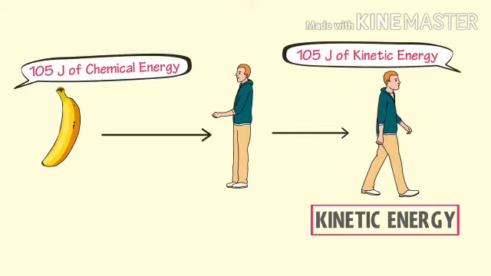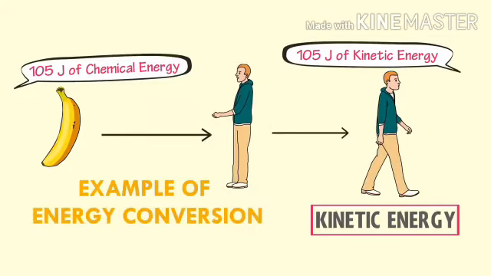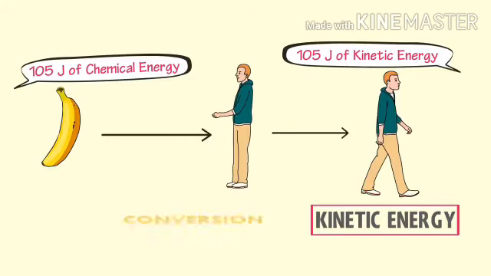Here in this example, chemical energy is transformed by your body into kinetic energy. Hence, this is an example of energy conversion or energy transformation.